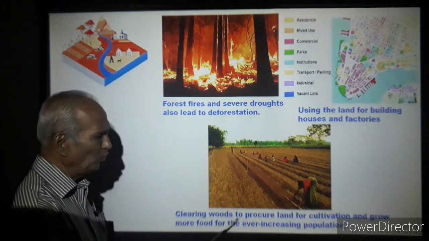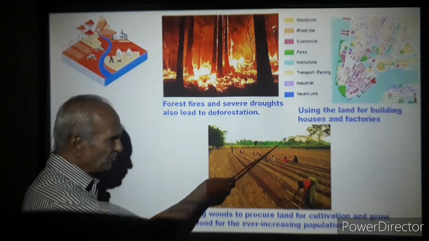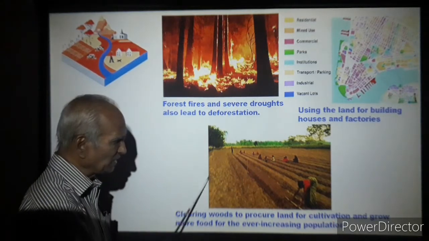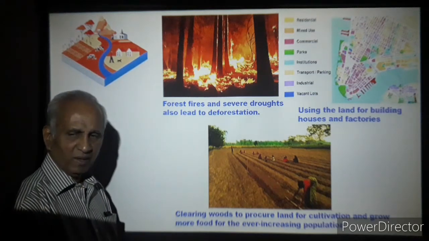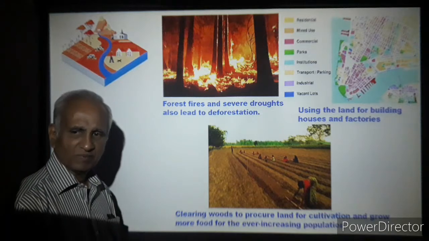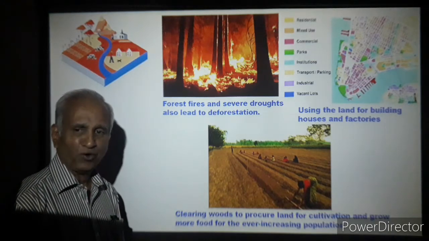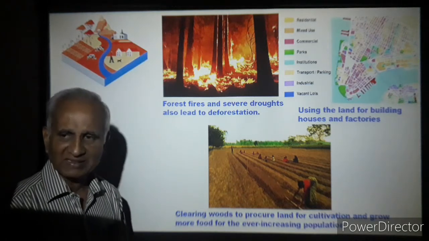Here, clearing woods to procure land for cultivation. See, forests were there, but here the forest has been cleared and it has become an agricultural field. Man has begun tilling the land and he grows crops. Crops are not identical to forests. If you grow crops, that won't get you rains.